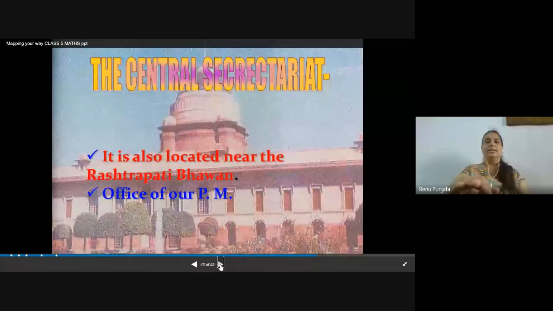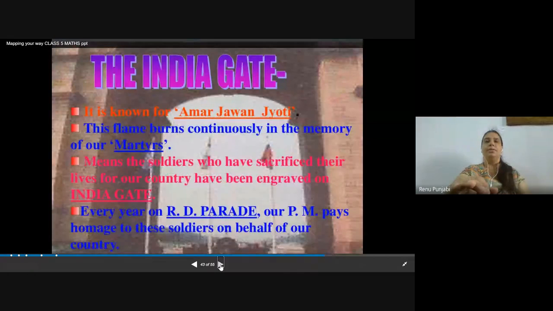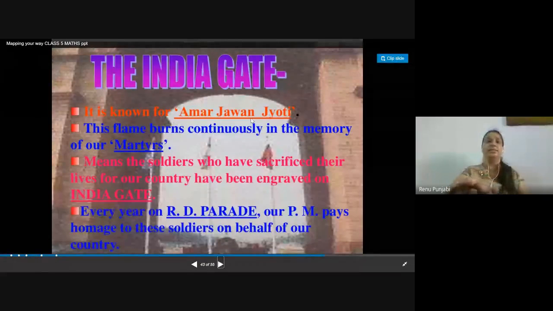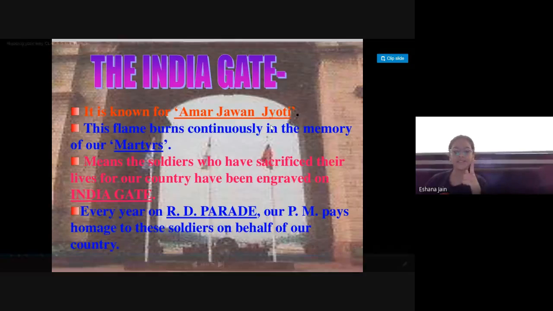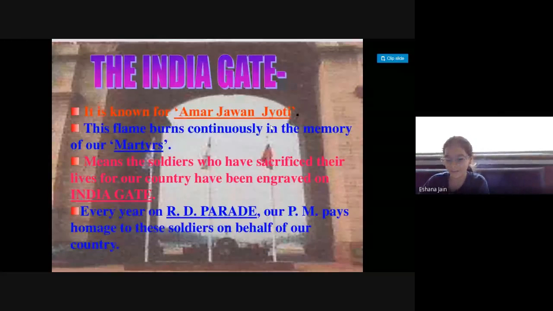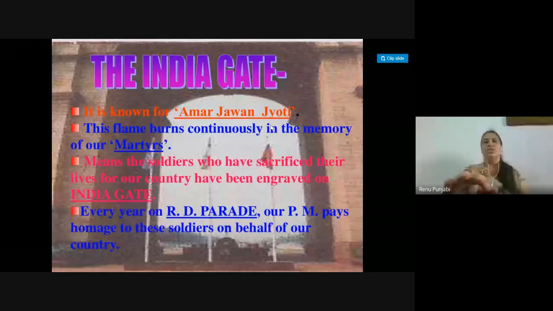The Central Secretariat is also located near the Rashtrapati Bhavan, the office of our Prime Minister. It is known for Amar Jawan Jyoti, the India Gate. Why is it known as Amar Jawan Jyoti? Why, children, is this name given to India Gate? Ma'am, because in the World War, all the soldiers died.